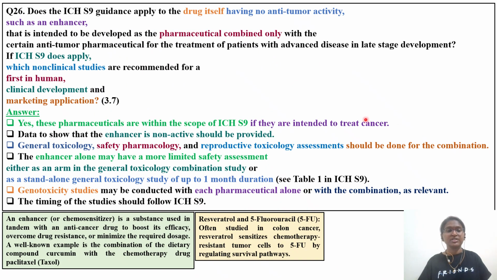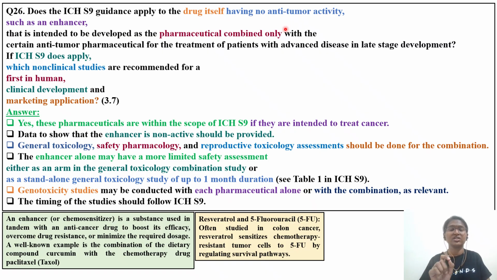Okay, now we'll see question number 26. Question number 26 is a little bit tricky, a question with respect to an enhancer. Here we have: does the ICH S9 guidance apply to a drug itself having no anti-tumor activity? From the beginning, this guideline very clearly states that ICH S9 is only applicable to those drugs which are used in cancer treatment, particularly for cancer patients at a life-threatening stage, meaning the phase 4 stage of cancer, for which there is no treatment available. Such severely affected cancer patients will be there.